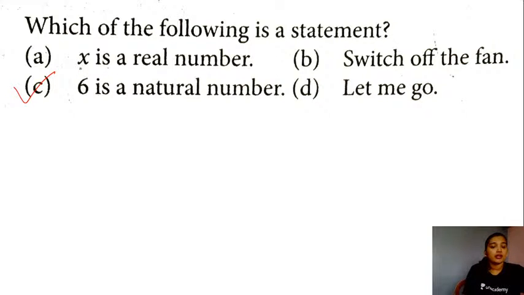Now coming down here, X is a real number. X is a variable if you consider here. You do not know what value X is taking here. So we cannot determine if X is a real number or not. We cannot say if this is true or false. Look at option C. It is given 6 is a natural number, which is true, right? 6 is a natural number. So in this case, the right answer will be option C. Right? So let us proceed.